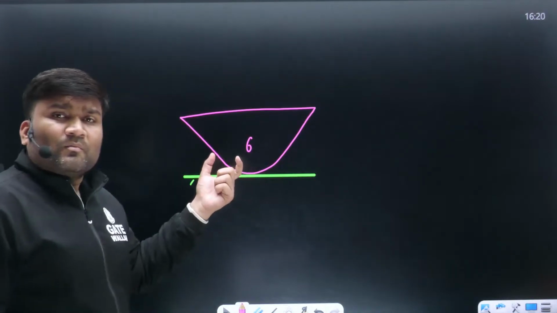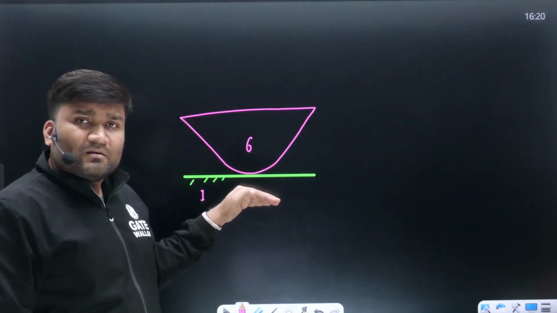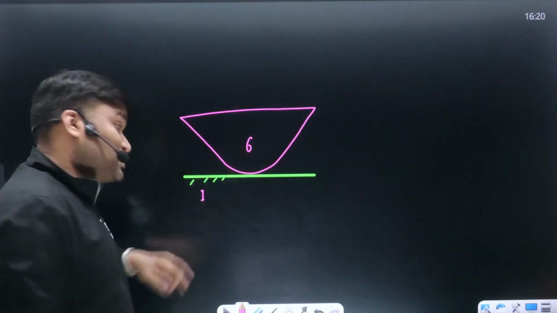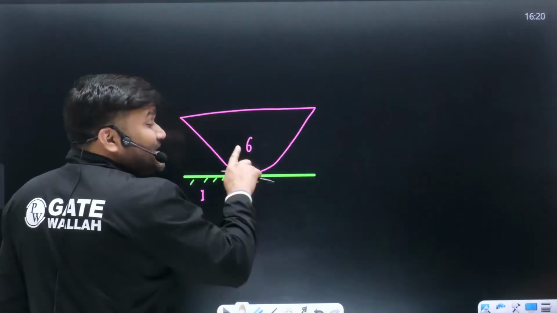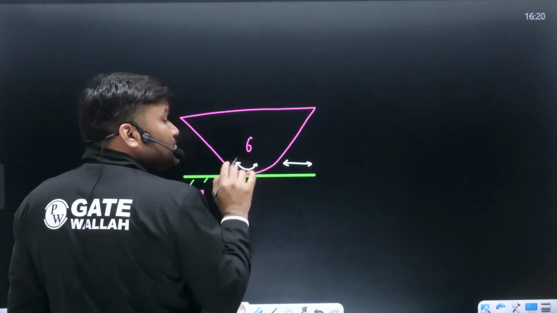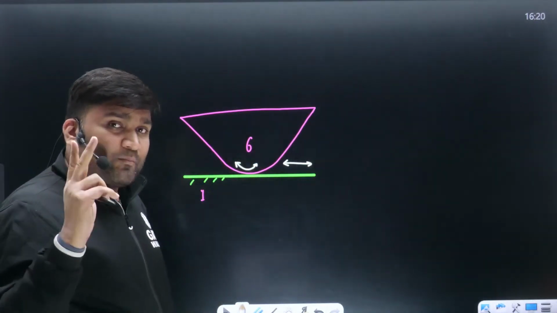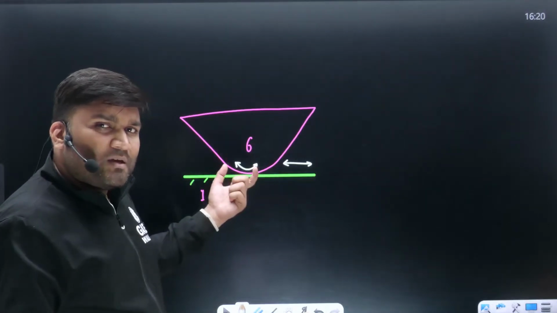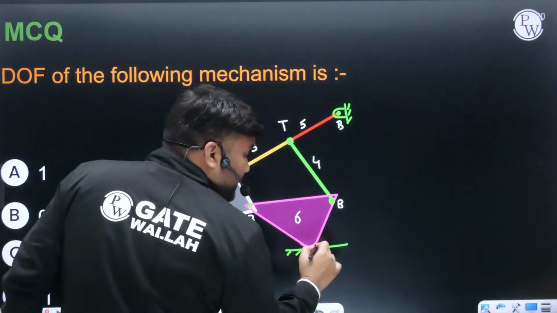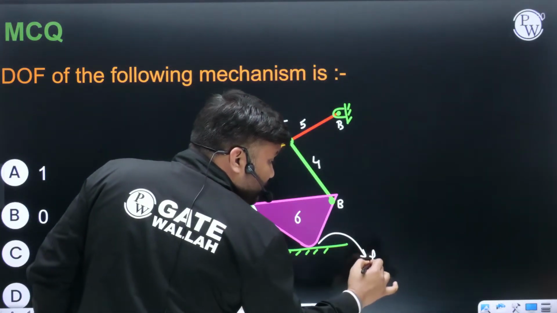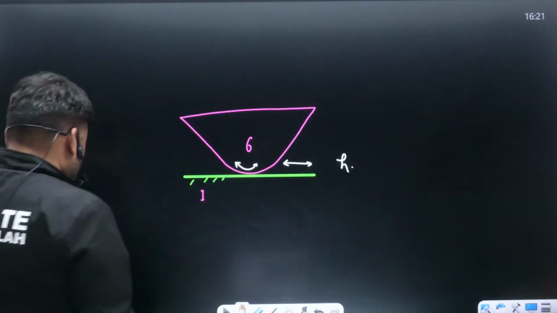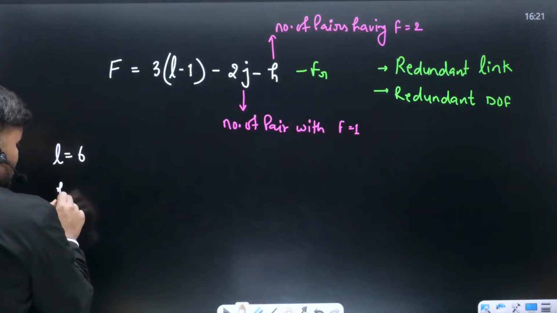What kind of pair can you see here? Sir, with respect to link 1, link 6 can have 2 independent motions. What are going to be the motions? Link 6 can have translation, independent, and it can also have rotation due to its shape. So there are 2 independent motions possible. So can I say this seems to be a higher pair? This is a higher pair. Between link 6 and link 1 you are going to have one higher pair. So there is one higher pair.